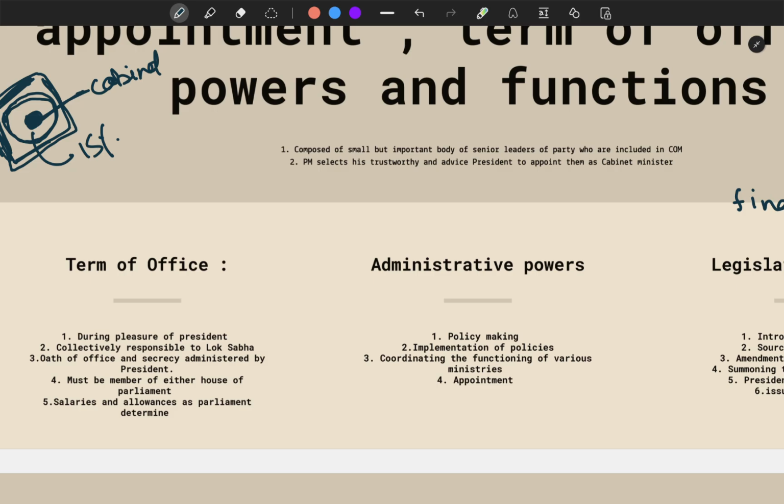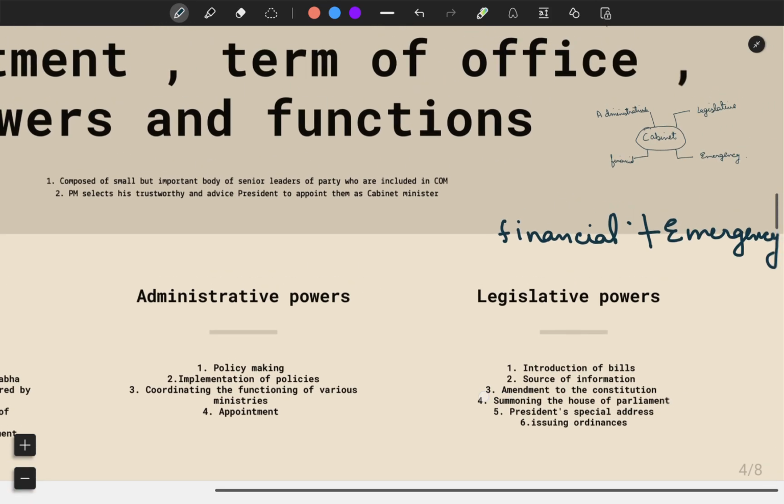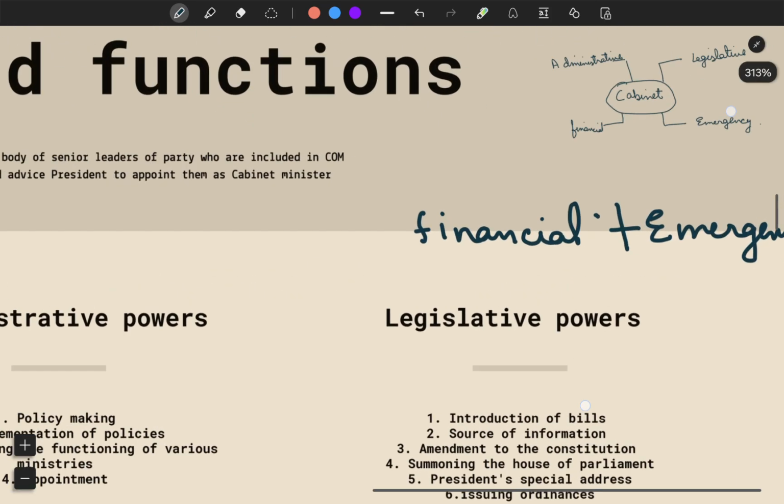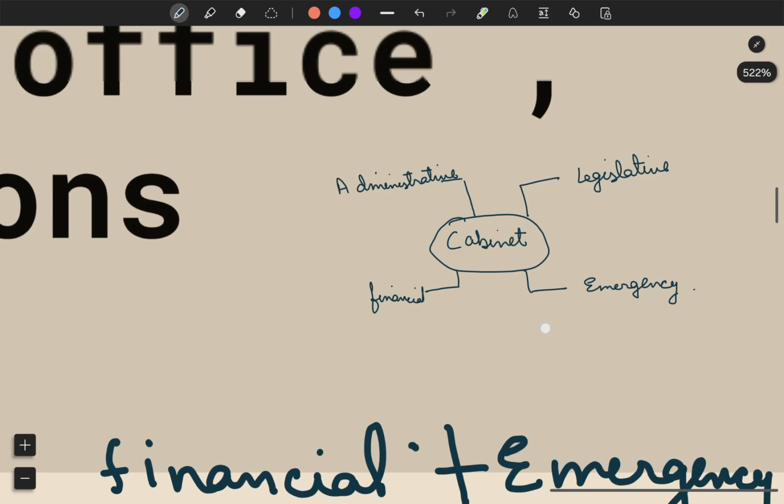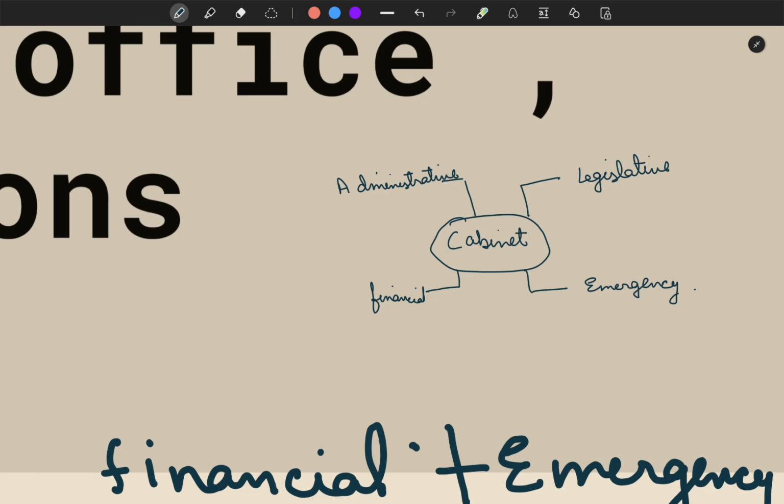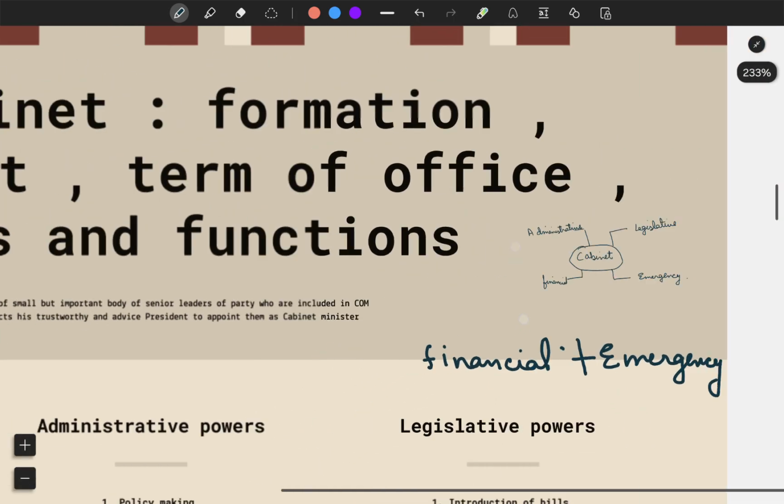If they are not, then within the appointment of 6 months they can become a member either by election or by nomination, and their salaries and allowances are such as decided by the Parliament as per the law. Moving forward, let's see the powers of this cabinet. There are 4 different powers. First is administrative, next one is legislative, followed by financial, and they also have certain powers during the emergencies. Let us look upon these one by one.